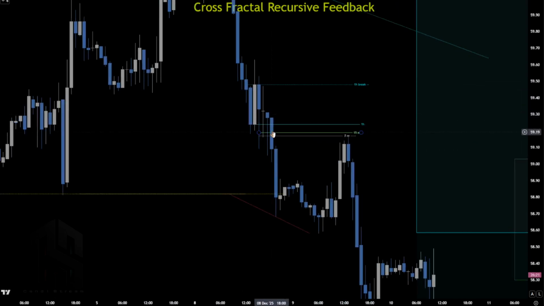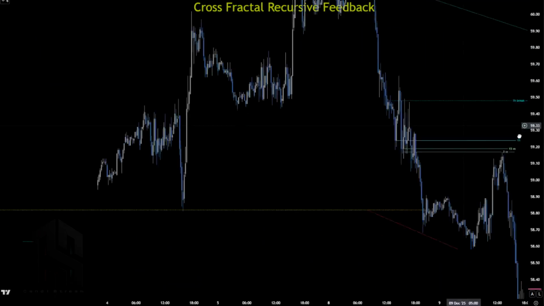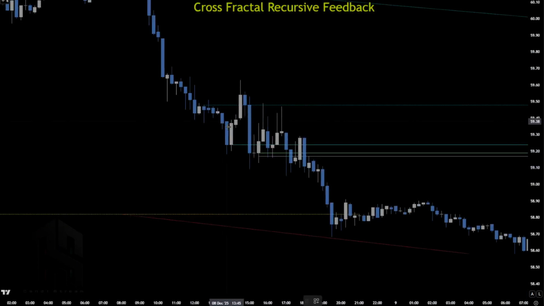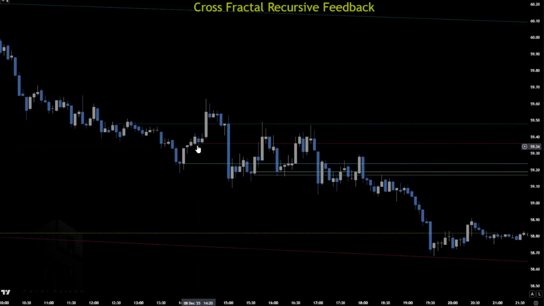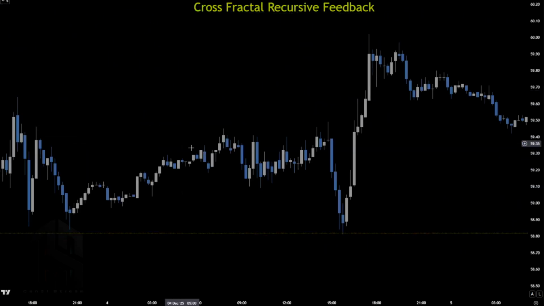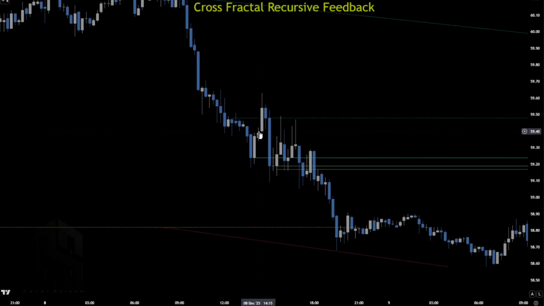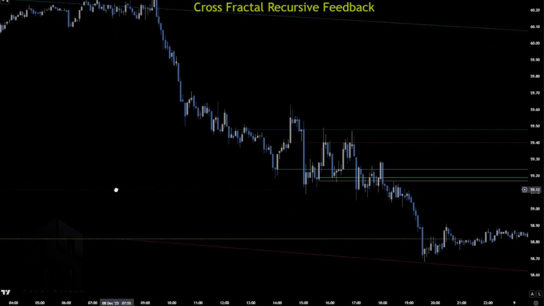We have a 15-minute level here. We have a 15-minute level here maybe, if it's separated by a fractal. It's not separated by a fractal, so it's not a 15. Maybe this one is. It's not separated by a fractal, so the only thing we have is this 5 minute.